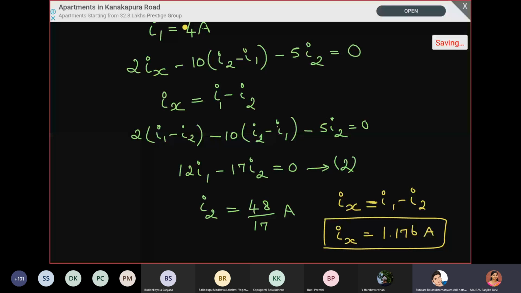It is from here. We are writing this equation, no? 2Ix. For the second loop, we write it as 2Ix minus 10 into I2 minus I1 minus 5I2. So I am just replacing Ix with I1 minus I2. So that is a KVL equation for the second loop, right?